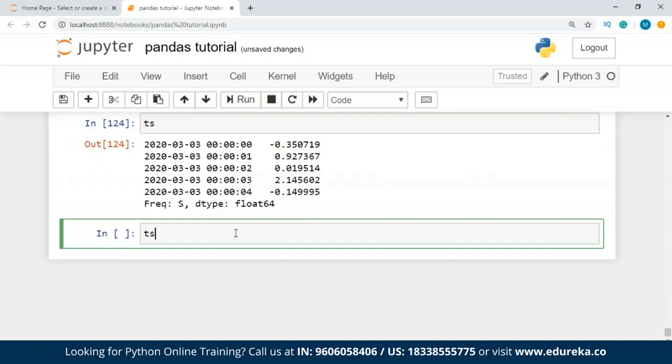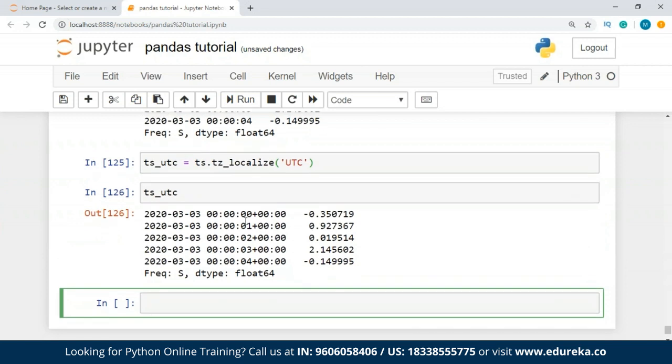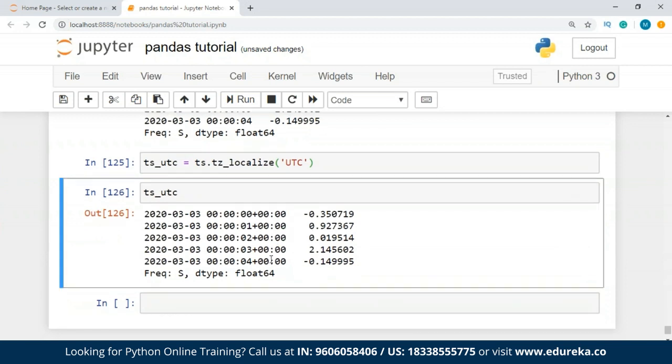So for that I'll just write ts_utc, and we just write timestamp.tz_localize, and we get UTC, right? It's UTC. Now I'm going to print this, so we get the UTC as well. So this is how you create the time zone representation.